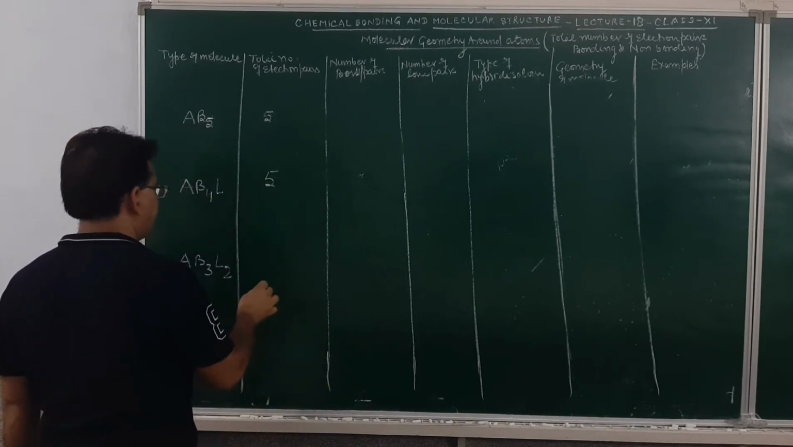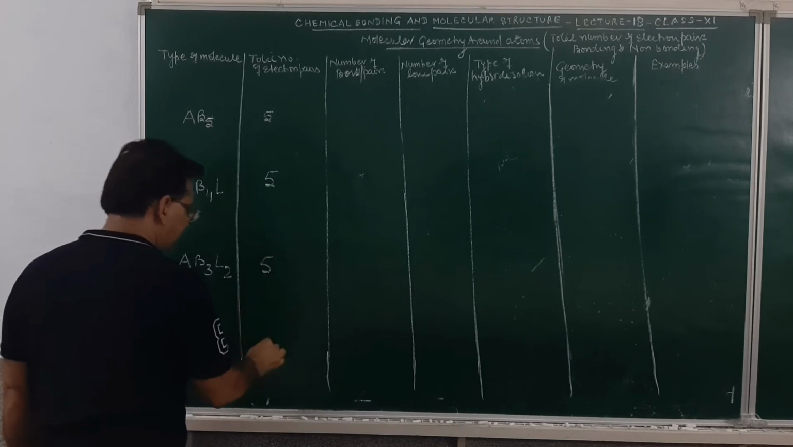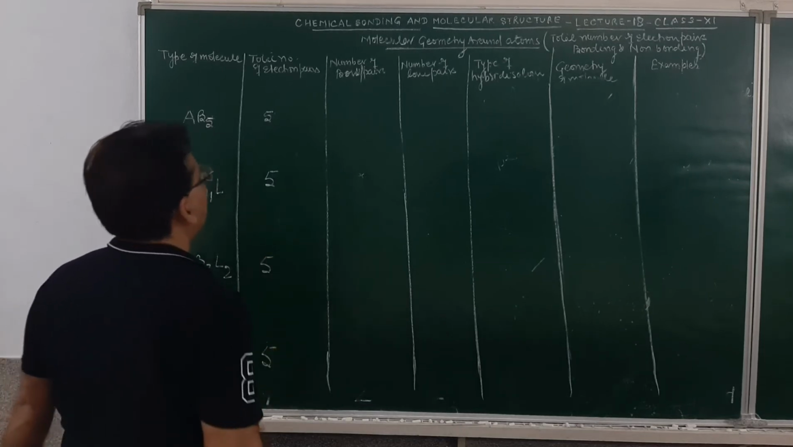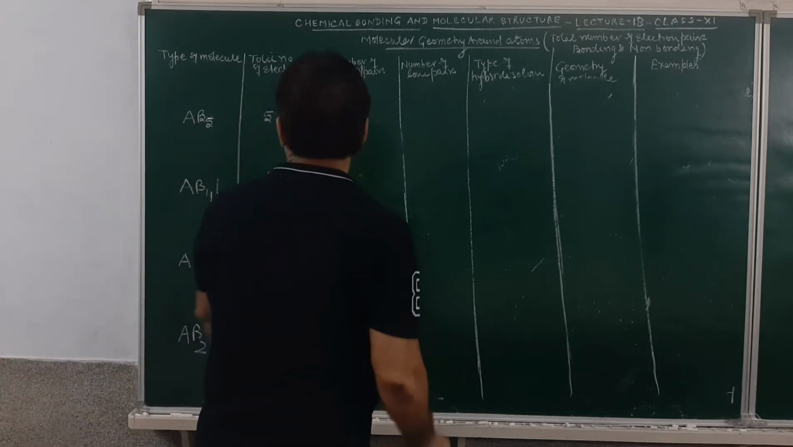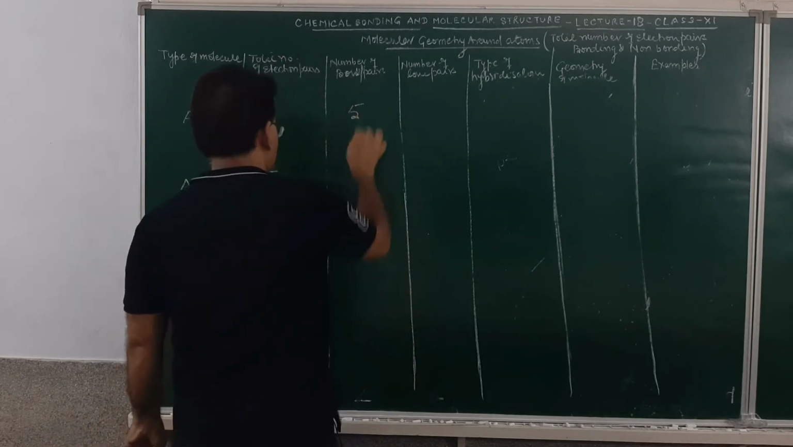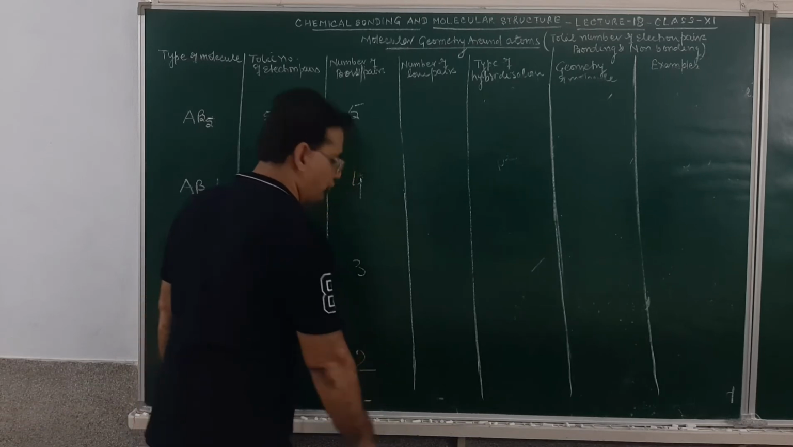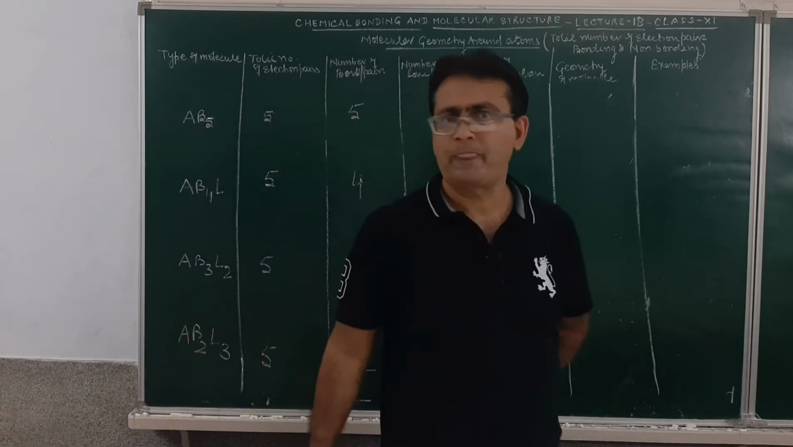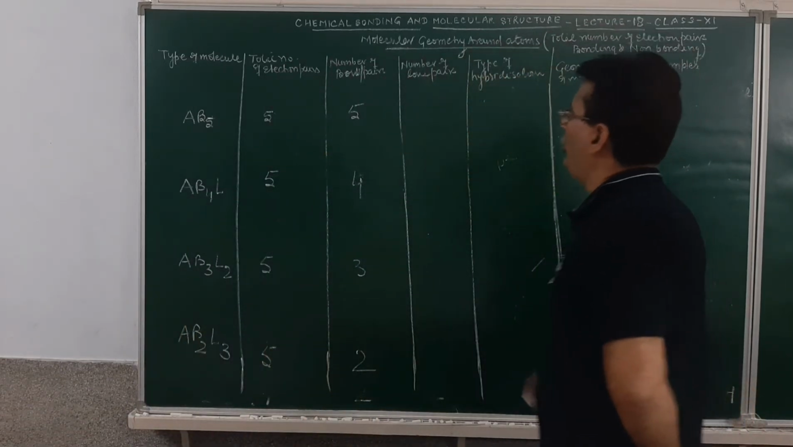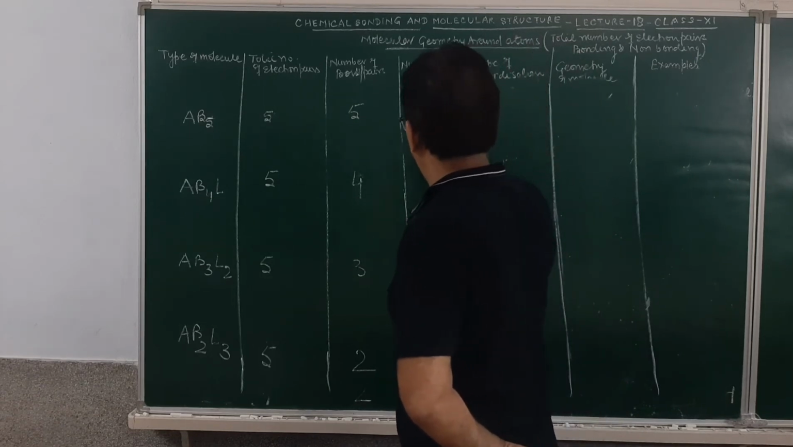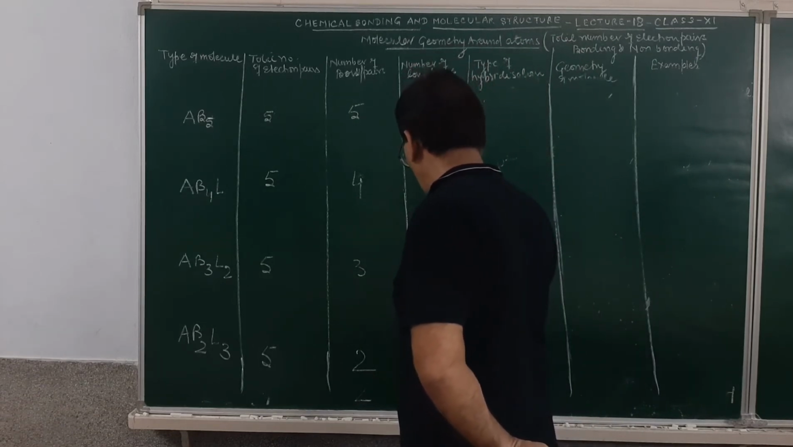Here it will be 5. Here it will be 5. Here it will be 5. Number of bond pairs of electrons in this case 5, 4, 3, 2. A minimum of 2 bond pairs must be present to form the bond. Number of lone pairs of electrons: 0, 1, 2, 3.